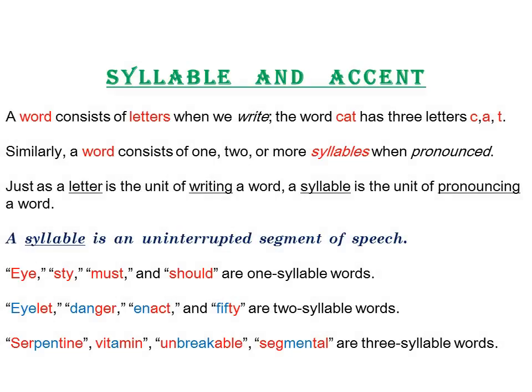Syllable and accent. A word consists of letters when we write. The word cat has 3 letters: C, A, T. Similarly, a word consists of 1, 2, or more syllables when pronounced. Just as a letter is the unit of writing a word, a syllable is the unit of pronouncing a word. A syllable is an uninterrupted segment of speech. It will be clear from the following examples.